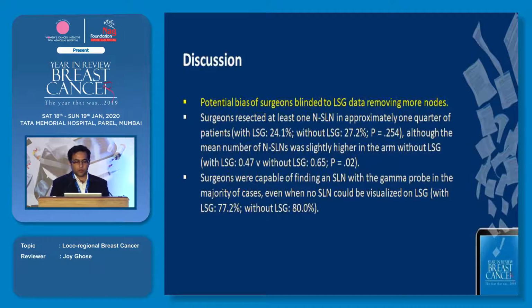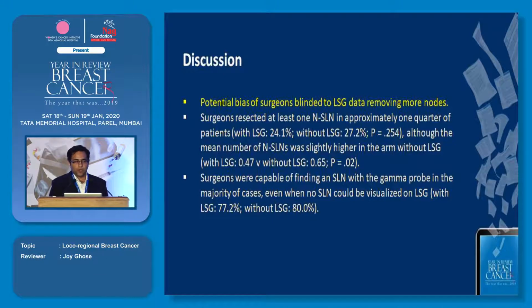However, though this was there, that the surgeons did pick up a fewer number of lymph nodes which were non-sentinel, this did not add anything to the number of sentinels really being picked up. So the number of sentinel nodes in both arms remained the same, and the lymph node positivity as well remained the same in both arms.